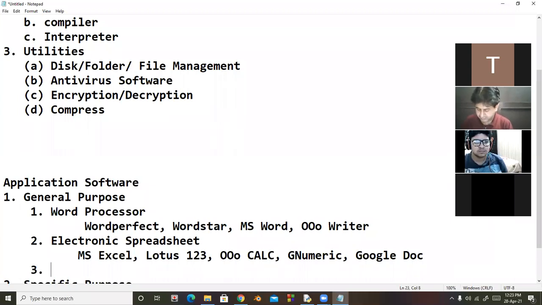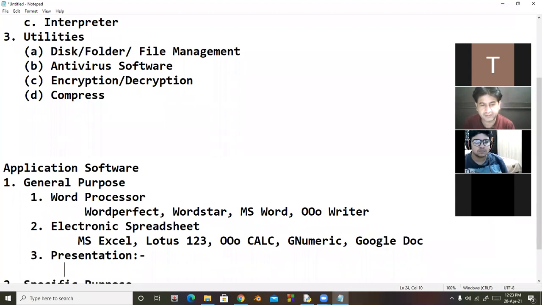Next, number 3, is your presentation software. By using that, we can give a presentation to the audience. There are different presentation softwares. For example, MS PowerPoint, and there is OpenOffice.org Impress. By using that, we can give a presentation to the audience.